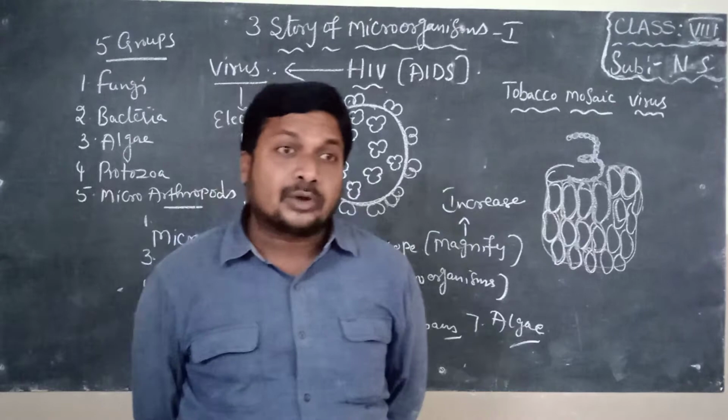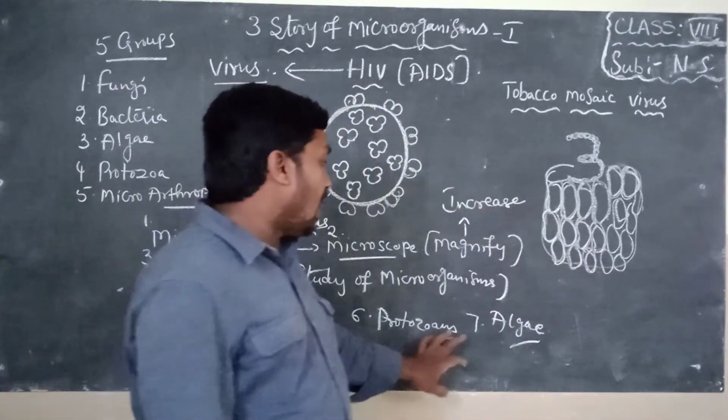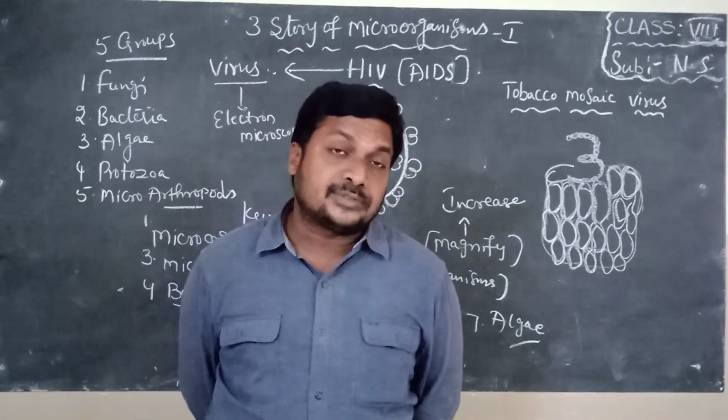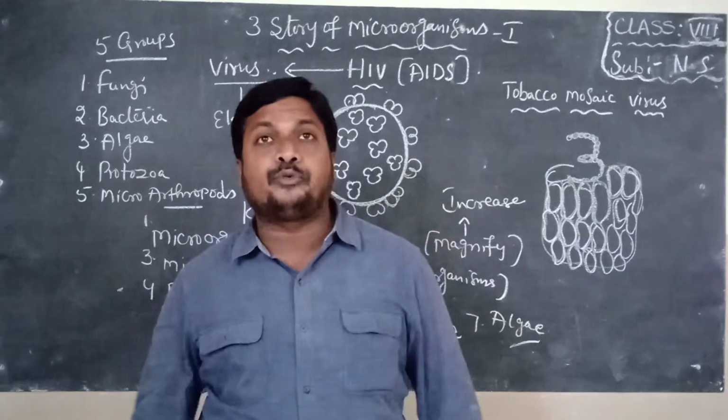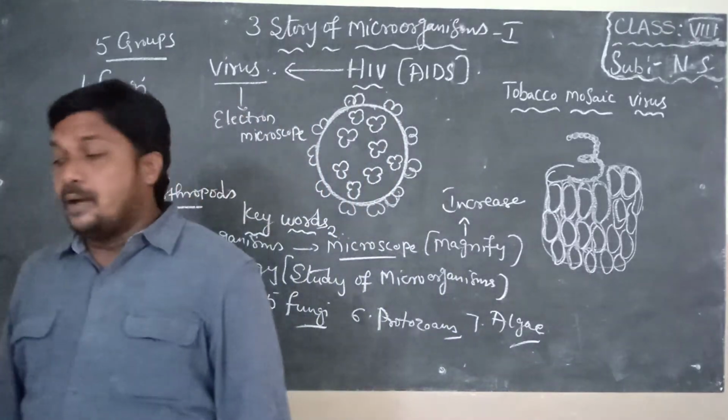So many microorganisms and fishes depend on algae for food. That's why algae are known as producers. Producers means autotrophs, which means they can prepare their own food material. They are food for several animals, other fishes like that. That's why algae are known as producers.